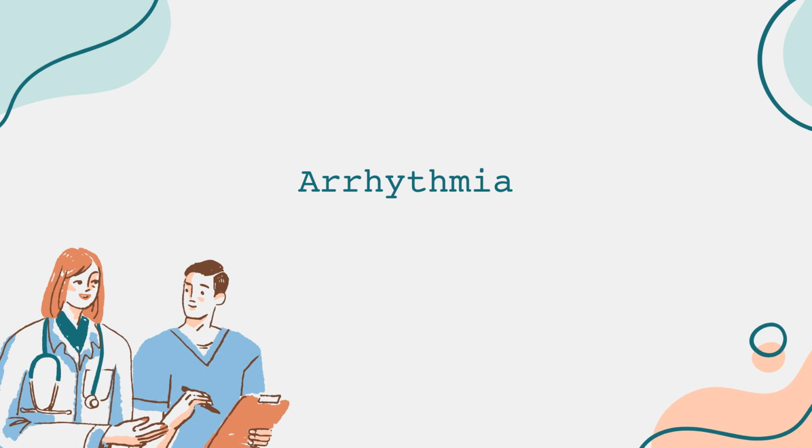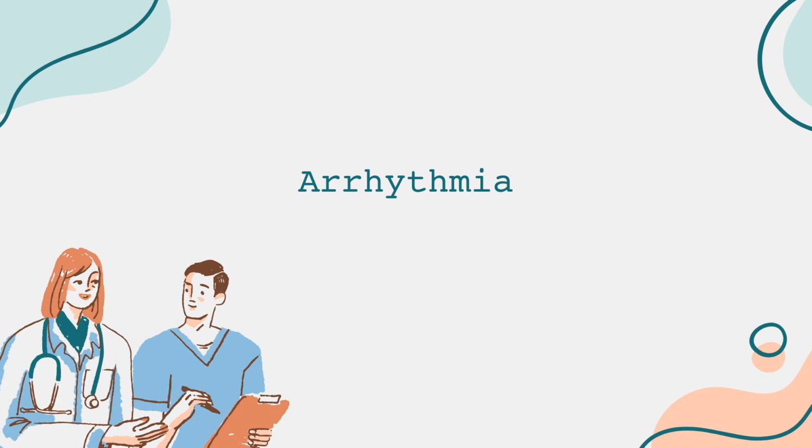There are various types of arrhythmias, and they can be classified based on their origin and how they affect the heart's function. The two main types are atrial arrhythmias and ventricular arrhythmias. Atrial arrhythmias originate in the upper chambers of the heart, called the atria. A common example is atrial fibrillation, where the atria experience rapid and chaotic electrical signals. This can result in an irregular and often rapid heartbeat, increasing the risk of clot formation and stroke.